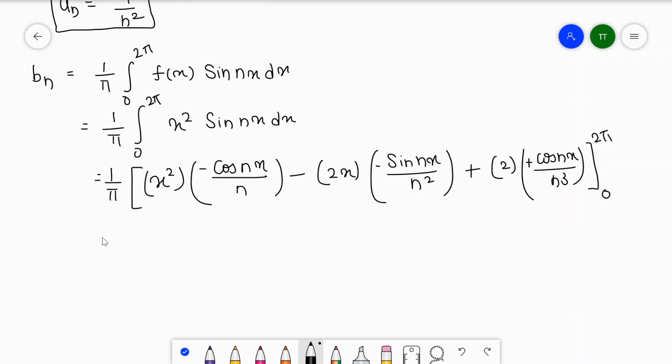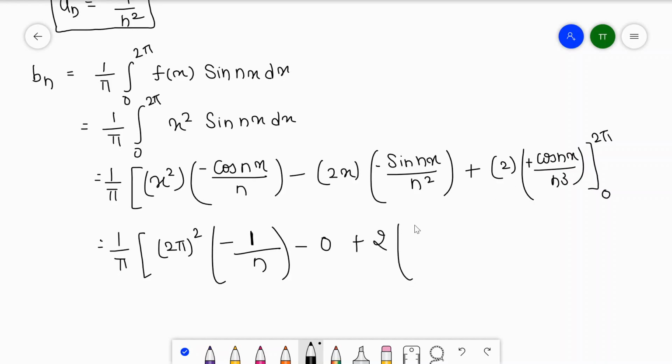When we put the upper limit, the first term will give 2 pi square and minus cos 2n pi, and cos 2n pi is even, so it will give you positive 1, divided by n. In this part, it will be sine 2n pi, and sine 2n pi will be 0. Plus, when you put in this part, it will give you cos 2n pi, that is 1, divided by n cube. So this is my upper limit.